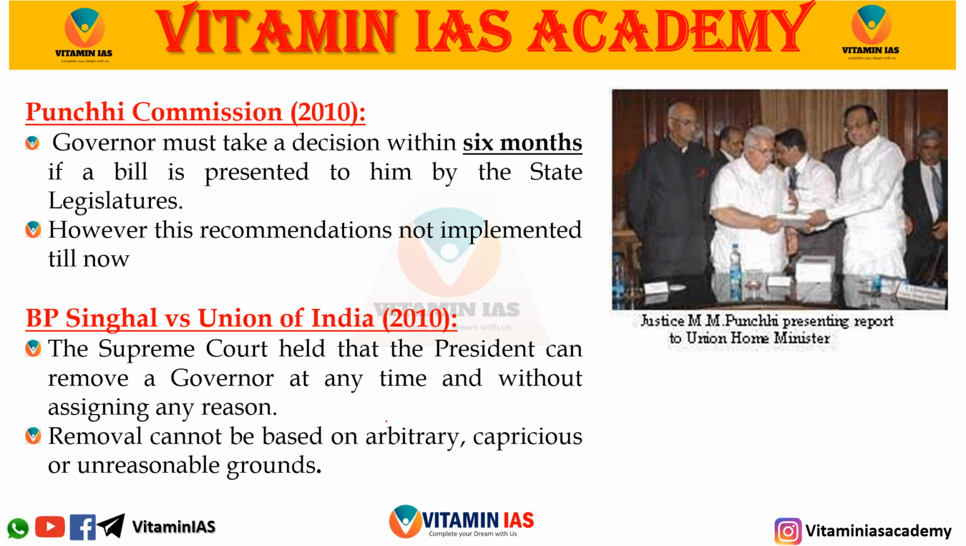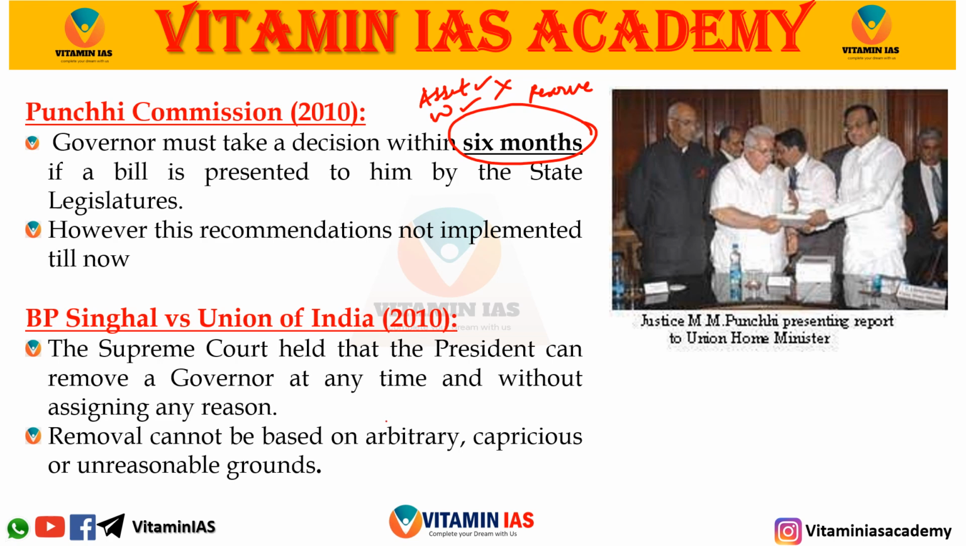Another important one is the Punchhi Commission. In the Punchhi Commission, it was said that the governor must take a maximum time of 6 months if a bill is presented to him. It means in the 6 months either he can give assent or he cannot give assent. He can withhold, but if he is withholding the bill, he should mention it in the 6 months only, or otherwise he can reserve the bill. But whatever he will do, it should be within 6 months.